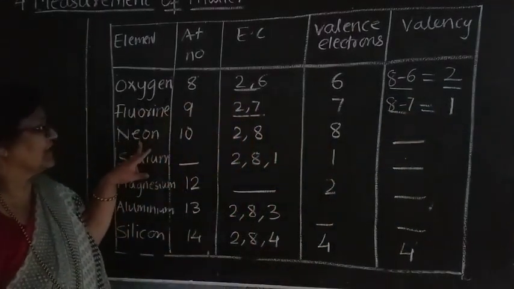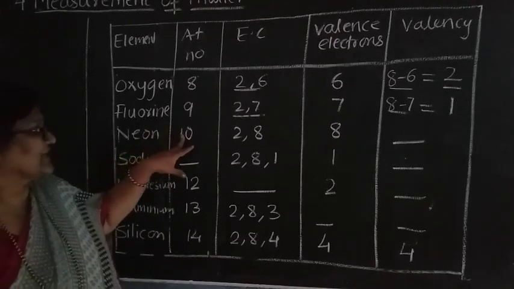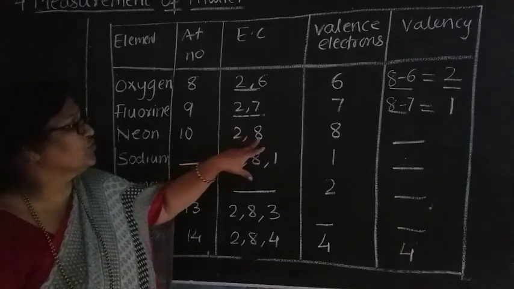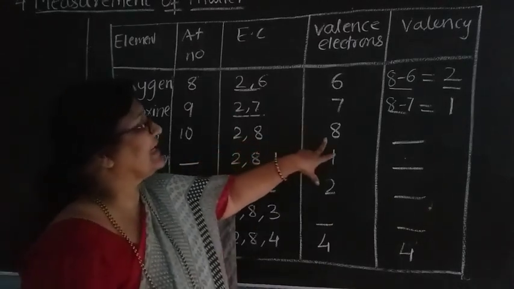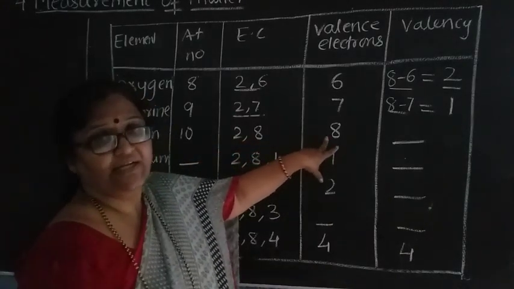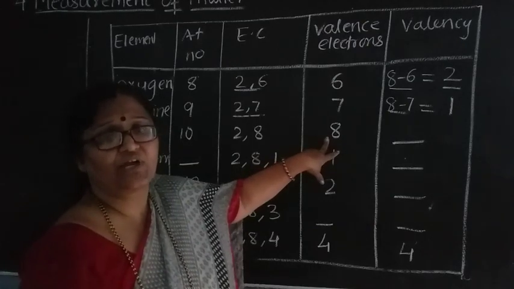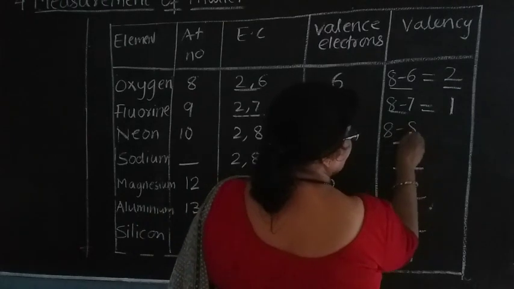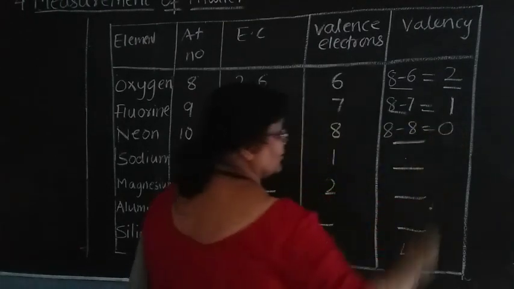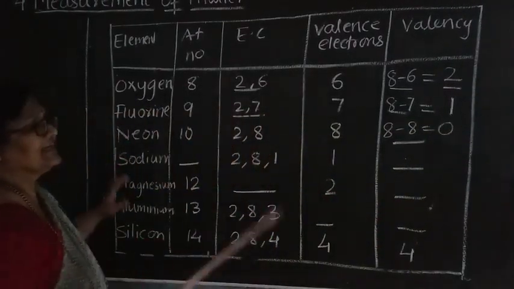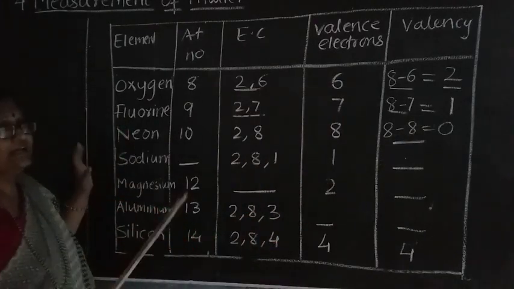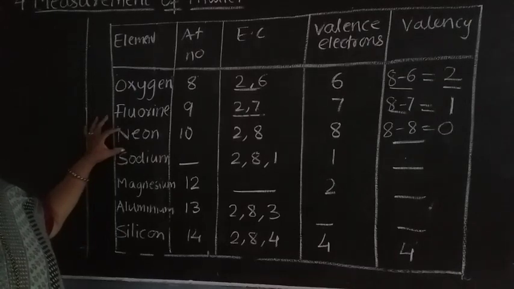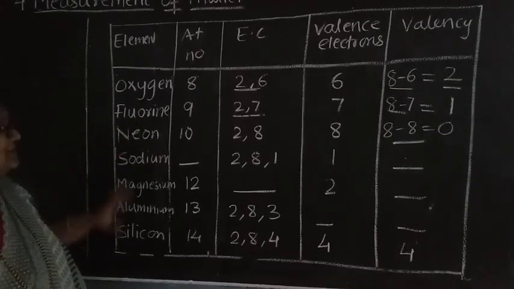So see here next one, neon. It has atomic number 10. So electronic configuration is 2, 8. So valence electrons are 8. But if it is more than 4, you have to subtract it from 8. So what you have to do? 8 minus 8. That will be equal to 0. Now the valency 0 indicates that this element is an inert gas element.